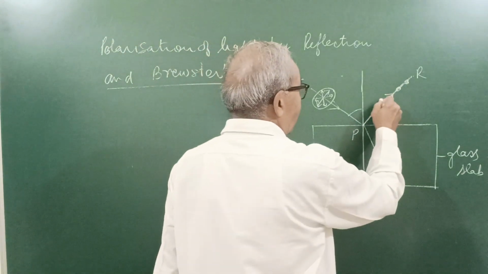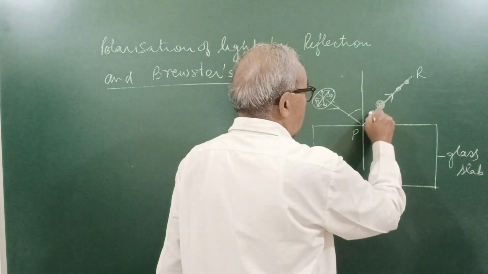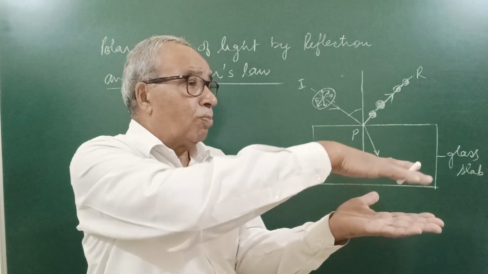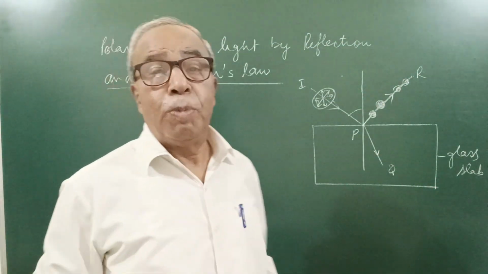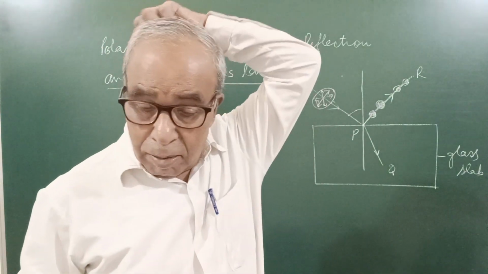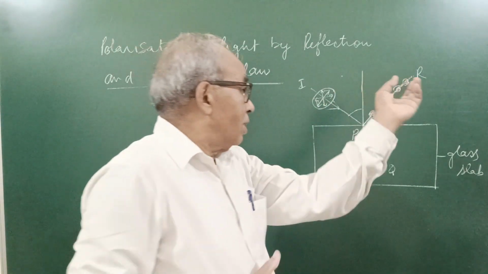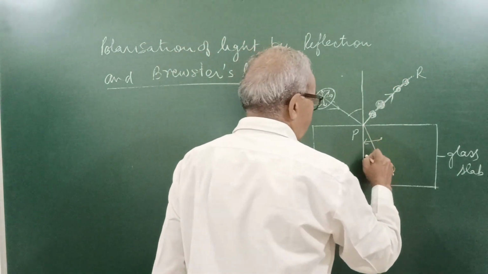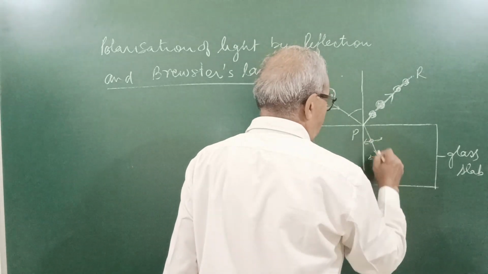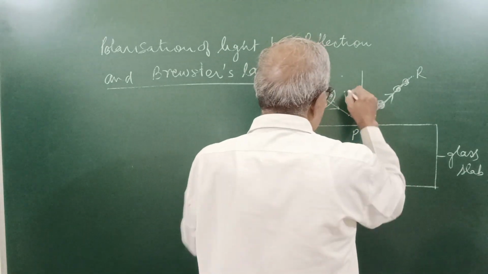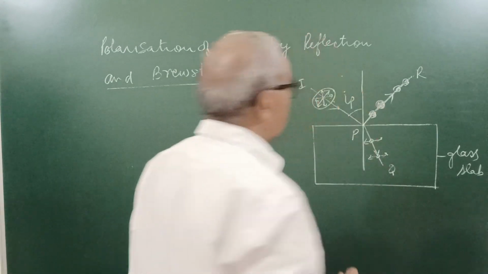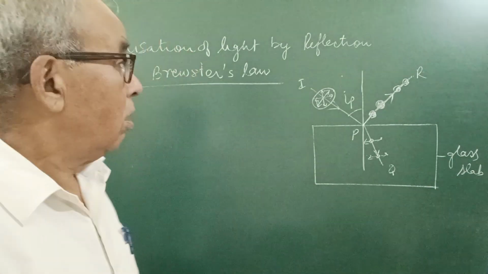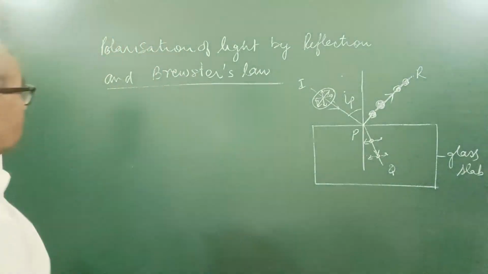The dot means the vibrations of the electric field here are normal to the plane of incidence. Suppose the glass slab is placed on the plane of paper. So the plane of paper is the plane of incidence, and electric field vibrations are normal to that. The incident light has vibrations both parallel and normal to the plane of incidence, but the angle of incidence at which reflected light is completely polarized is called the angle of polarization, IP.